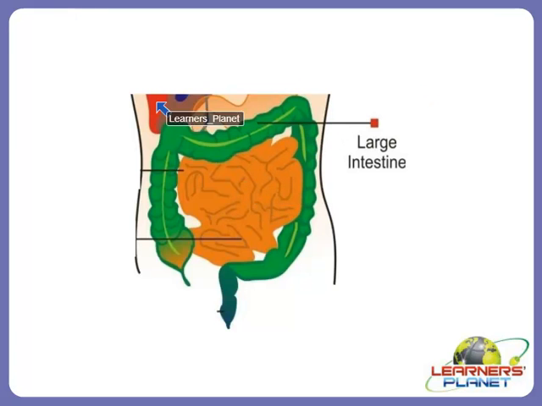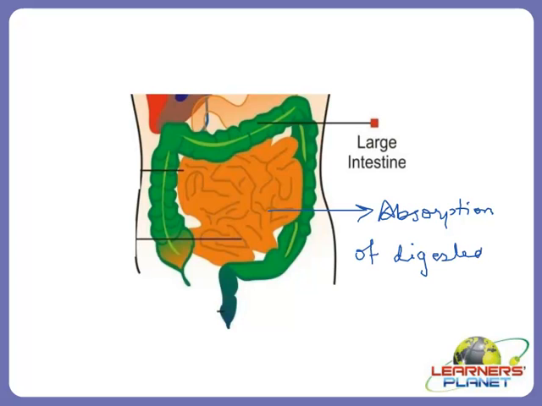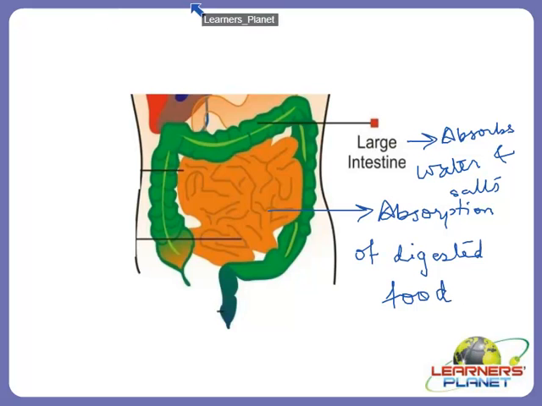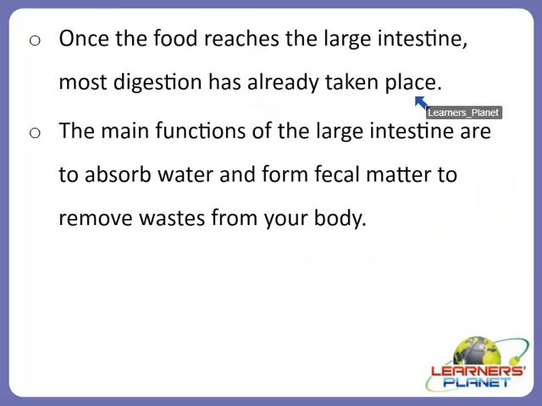So this is the large intestine, this is the small intestine. Here absorption occurs, absorption of digested food occurs, which gives us energy. And the large intestine, what does it do? The large intestine absorbs water and salts from undigested food.